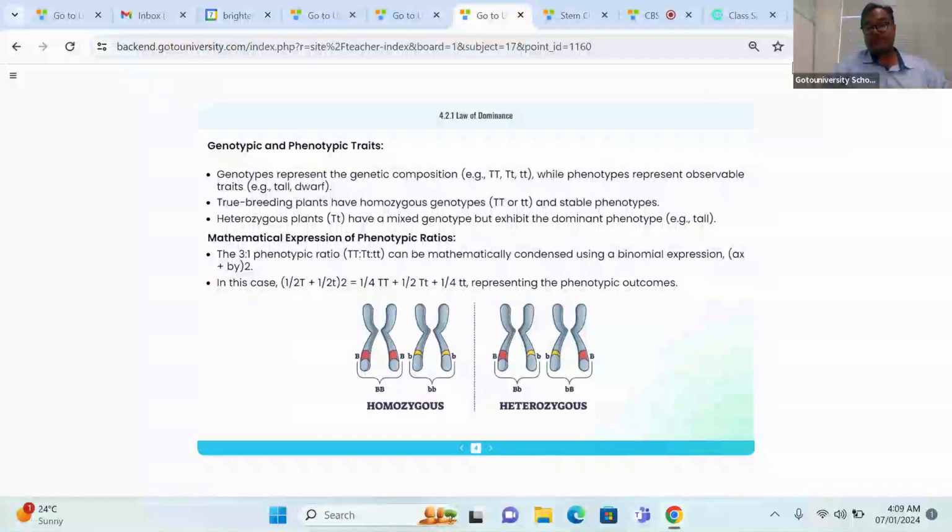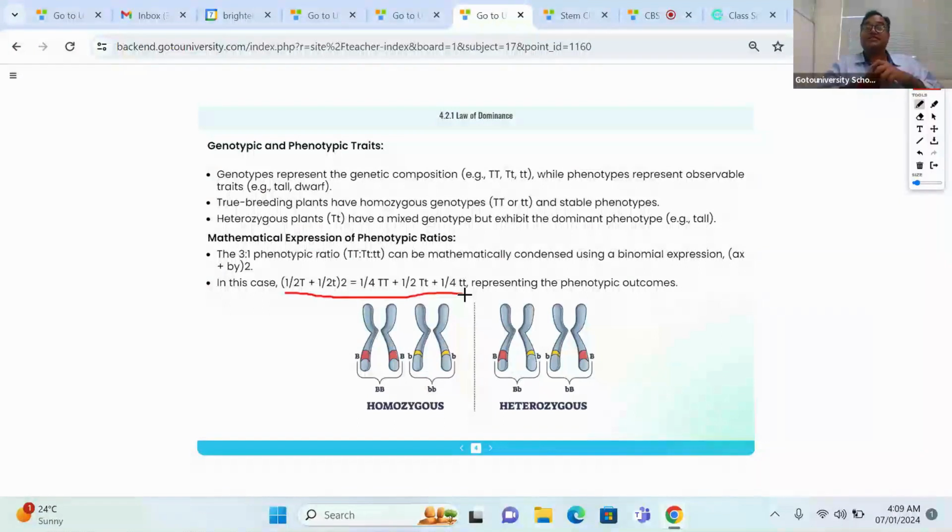So the mathematical expression we need to understand. We know very well from the lower grade when we are doing maths, this equation is there. For reading this equation, we are not here. We need to bring what is hidden behind this formula. (A+B)² = A² + 2AB + B². We need to bring that, right? If we bring this maths formula that we studied in the lower grade, then of course we can understand the concept of genotypic and phenotypic ratio calculation in the case of a monohybrid cross, right?